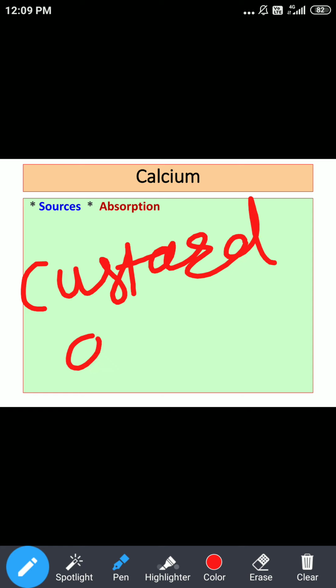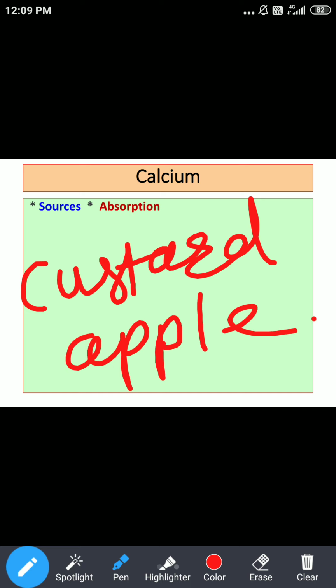This is custard apple. Okay, sitafal. Custard apple, again, is a very good source. If 100 grams of custard apple is consumed, it may provide up to 800 milligrams of calcium. So there are fruits, vegetables, cereals, millets, pulses, but the most important is milk and milk products. So your answer should begin with milk and milk products, and then you can mention the remaining sources of calcium.